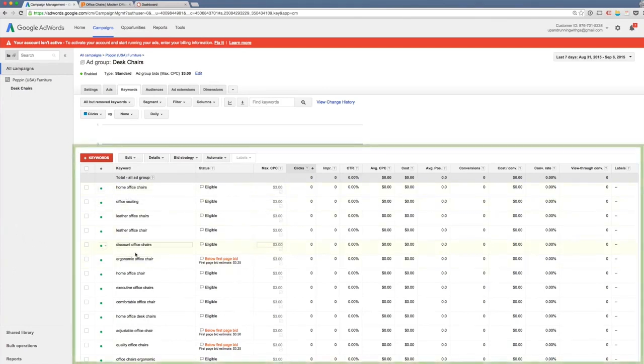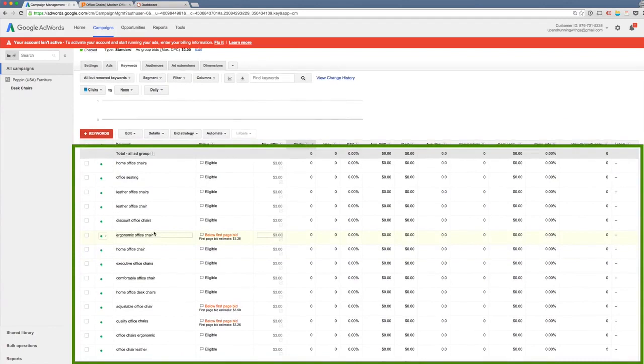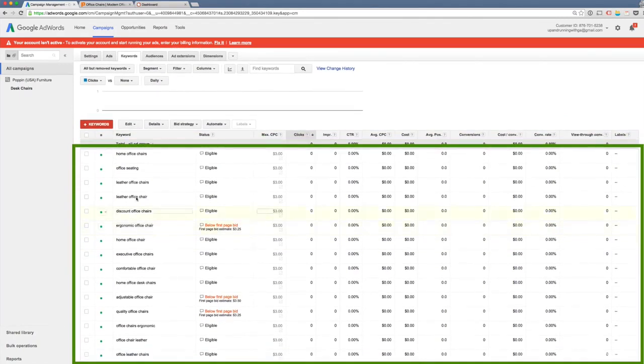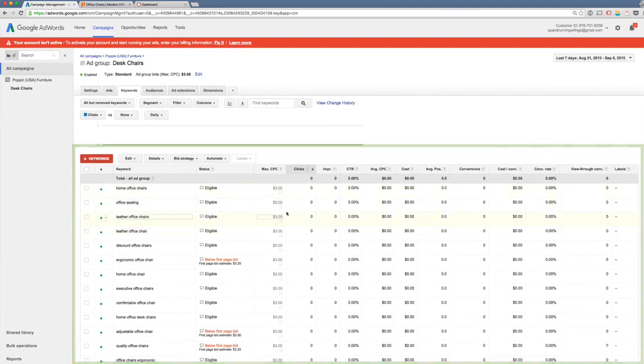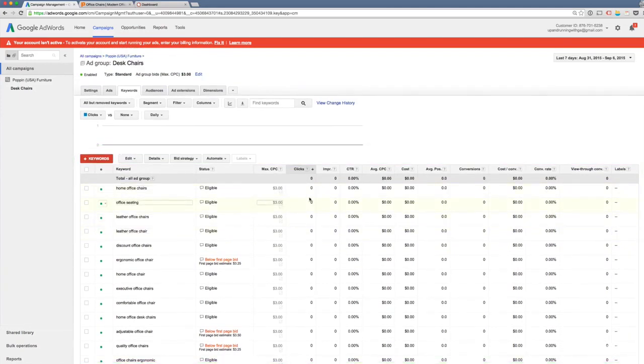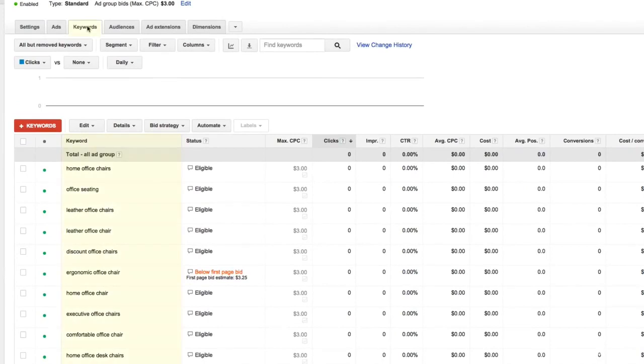This main area where you're seeing your columns and your rows, this is your data view. When I say data view, I refer to this square where we're seeing all the data, all the actual columns and rows. And as we advertise, all these zeros are going to change to numbers as we get clicks, as we get impressions, as our click-through rate starts coming in, all those types of things. And the most important thing to notice is we're at the keyword level in our campaign. We're under the keywords tab.